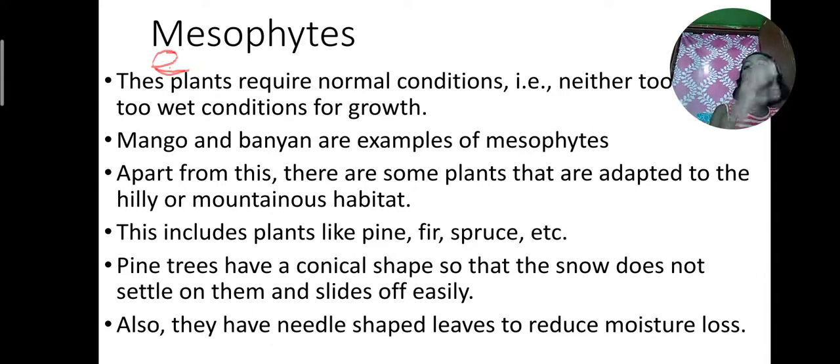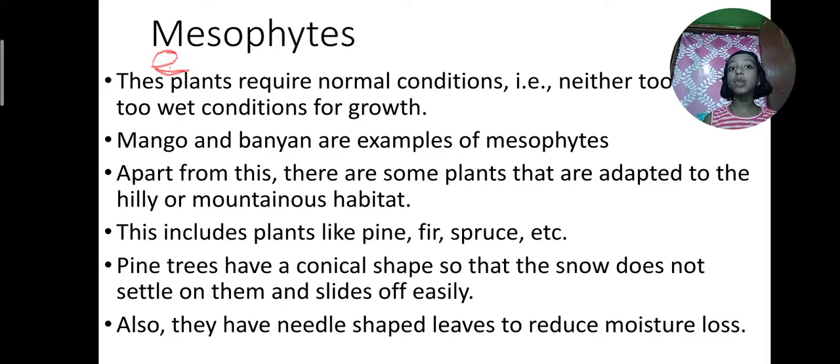Now also they have needle-shaped leaves to reduce moisture loss. Xerophytes have needles, but mesophytes don't have actual needles. The leaves are thin, needle-like. These are not needles, but needle-like. That also helps to reduce moisture loss.